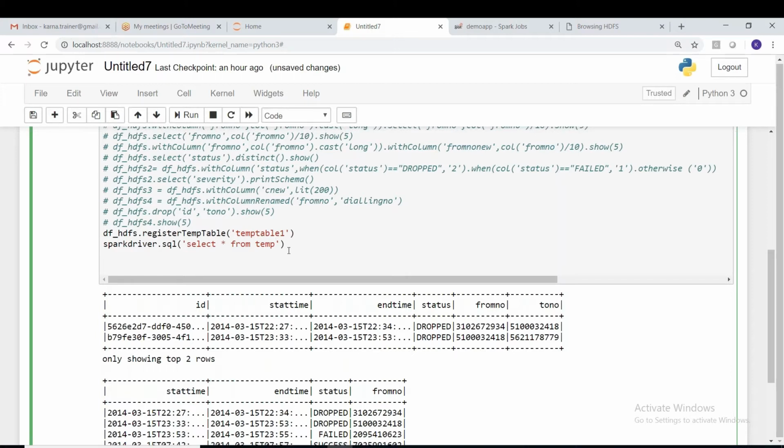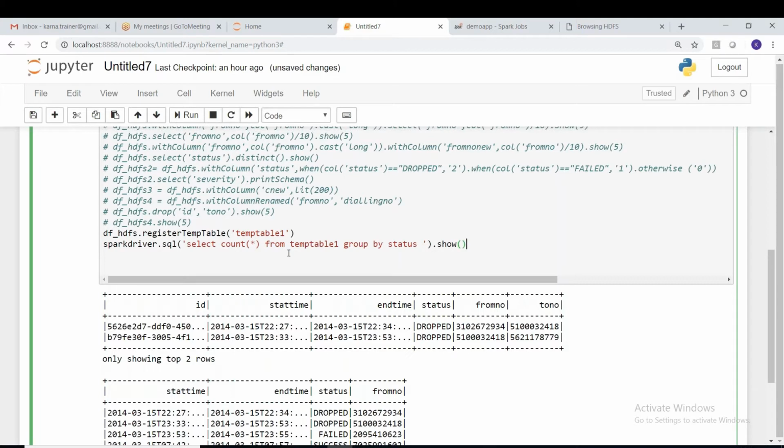I can also use group by: select count of star from temp table one group by status. Let's take status only, because we have only 3 status values; other columns have very many values. And finally dot show. That's it guys, it will work.